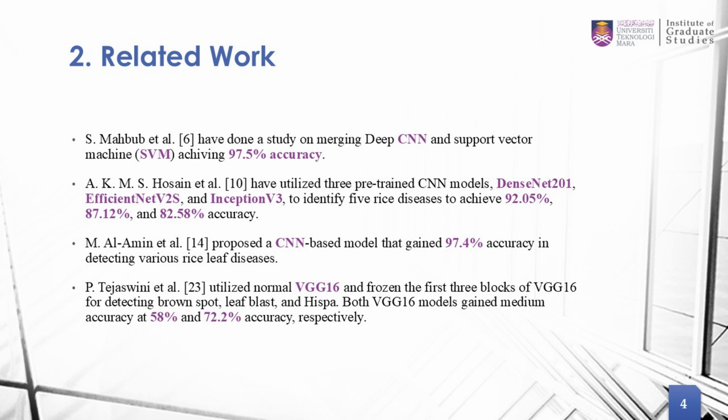Next, we have Amin, where his model was able to achieve 97.4% accuracy. We have Tejas Huini, using VGG16, the normal one and also the transfer learning one, and it was able to achieve accuracy of 58% using the normal VGG16 and 72.2% accuracy using the transfer learning VGG16.